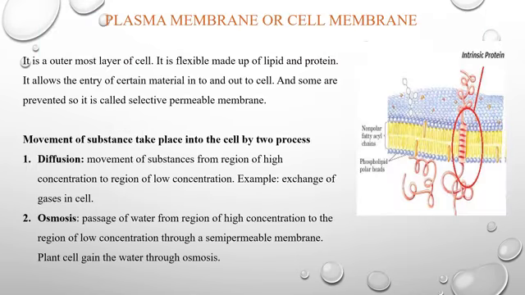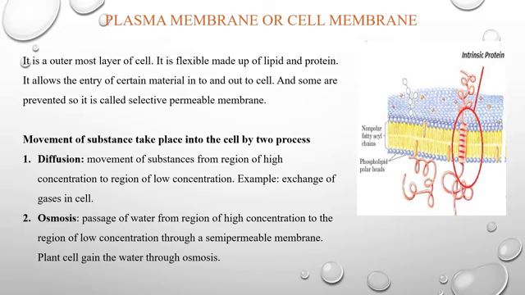Now, the first component of the cell is the plasma membrane or cell membrane. It is the outermost layer of the cell. It is flexible and made up of lipids and proteins. It allows entry of certain materials in the cell, and some are prevented by this. So it is called a selectively permeable membrane. In this diagram, you can see the structure of the cell membrane. There is a lipid layer and protein layer in the cell membrane.